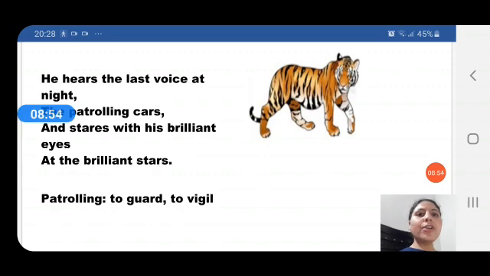So as he cannot do anything, he cannot change his situation, he cannot go back to his jungle, so he simply sits and stares at the sky and looks at the beautiful stars there. So in this poem, the poet has brought about the misery of the tigers and the other animals that are kept in cage for display.